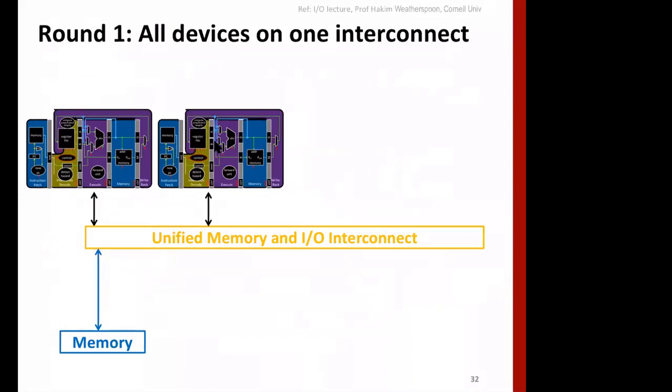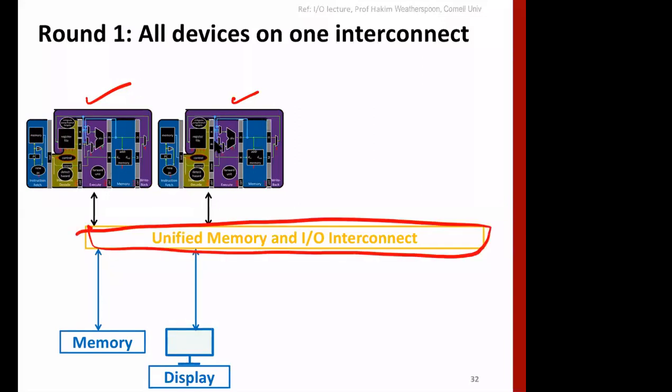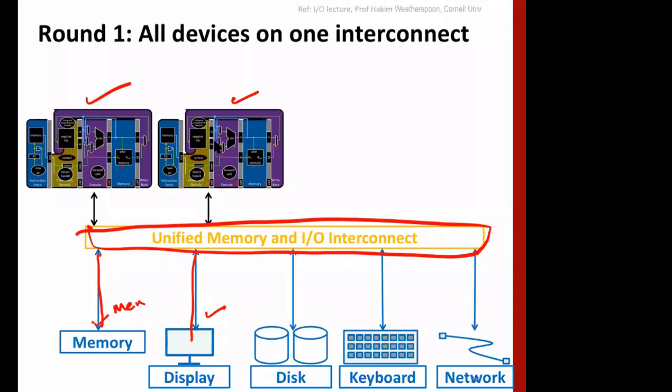What we see here is a processor. This also is a processor, for example we are using two processors. And then we have a common bus here, called a unified memory and IO interconnect. It's connecting to memory, to the monitor or display, to disk, to keyboard, and also to a network. Of course, you can connect a mouse also. So this is a very simple bus.